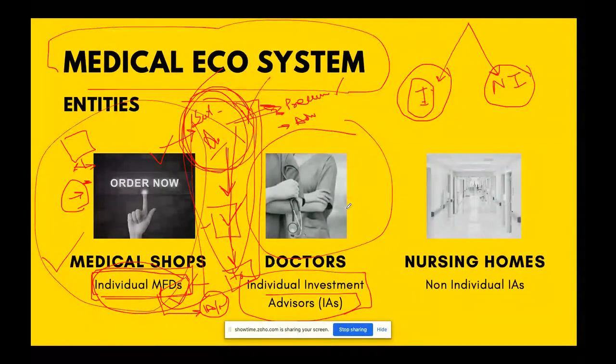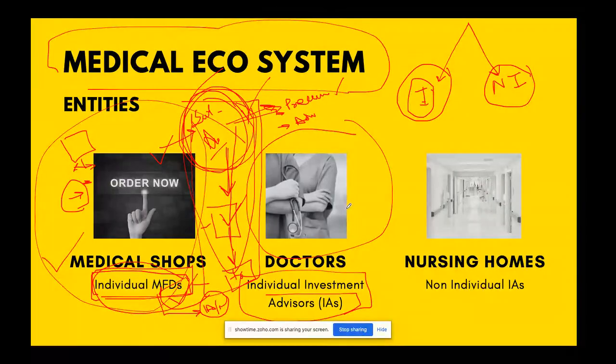That's restricted. A doctor is not allowed to put a medicine shop in his clinic. He can at most send you directly to the company website from where the medicine can be bought.